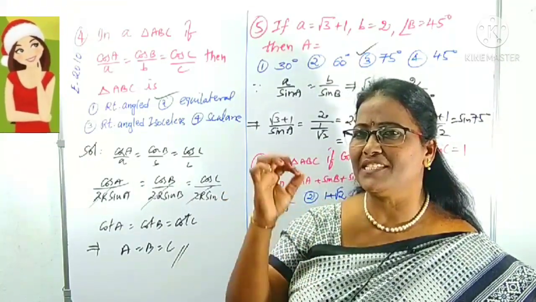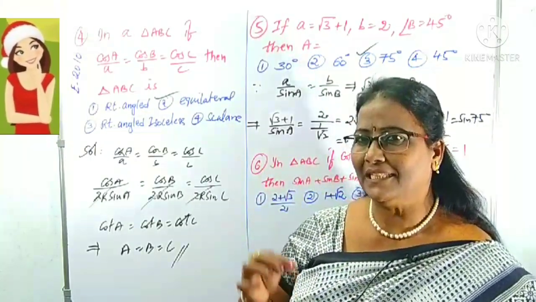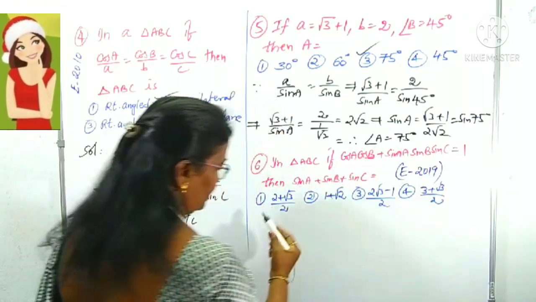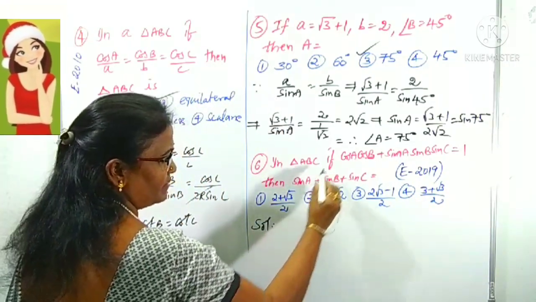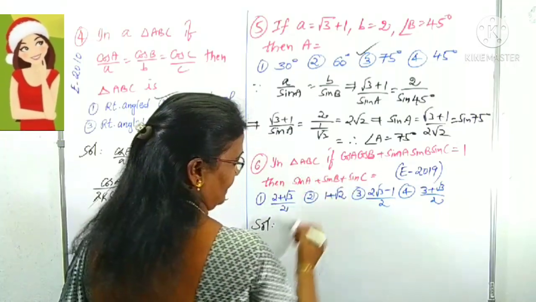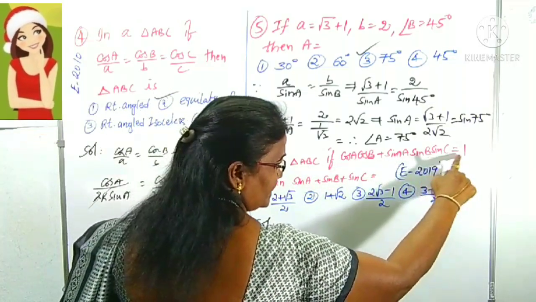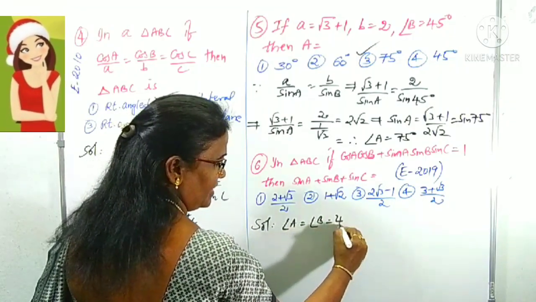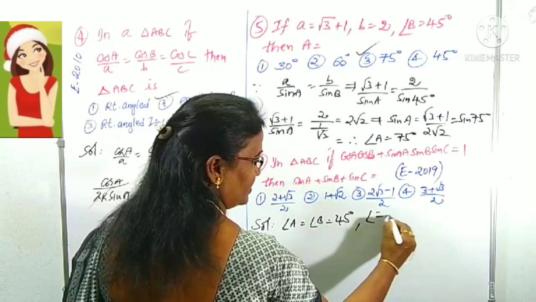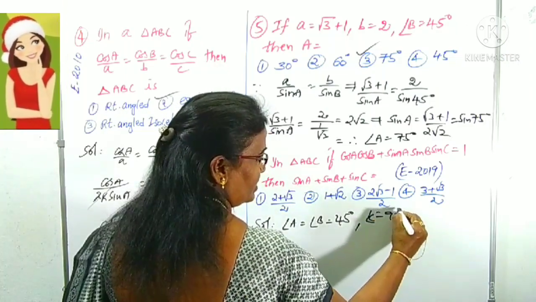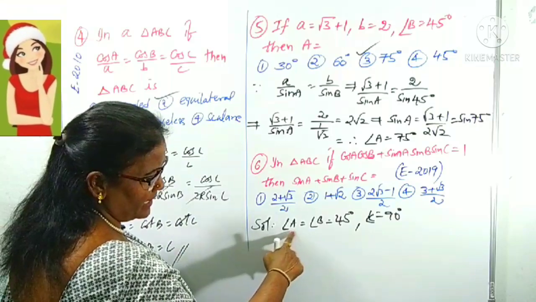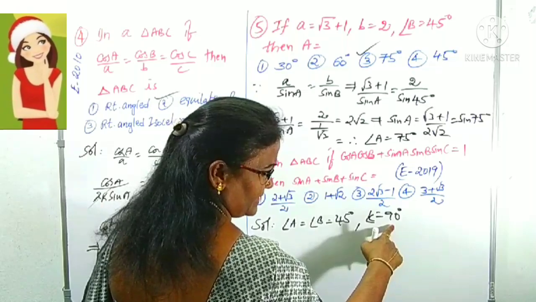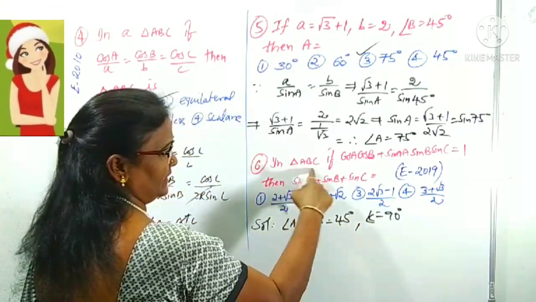For this, I am using a small trick. That trick is simply to find for which angles of ABC this is true. We can observe that the sum of the angles is 180 because this is a triangle. We can observe this equation is true when A and B are each equal to 45 degrees, and angle C is equal to 90. Check it here. Angles A and B are each 45, and 90 plus 90 is 180. That is true for a triangle.